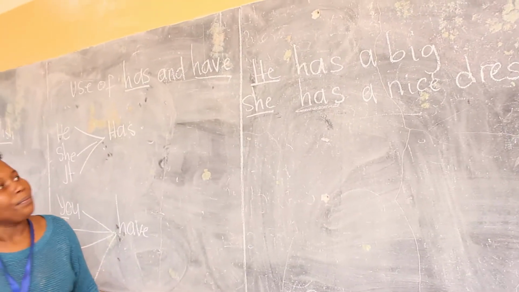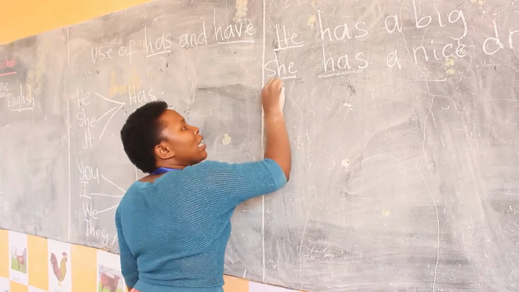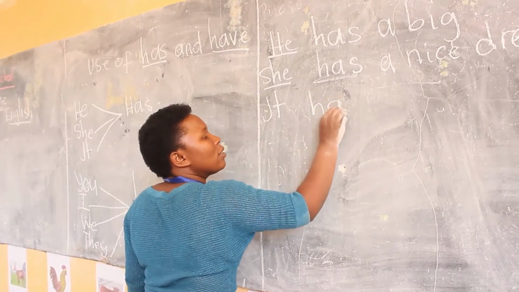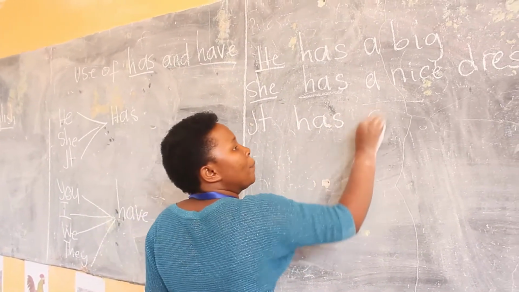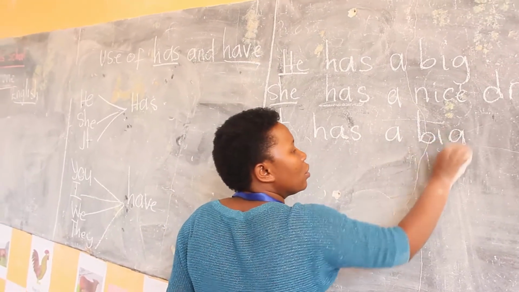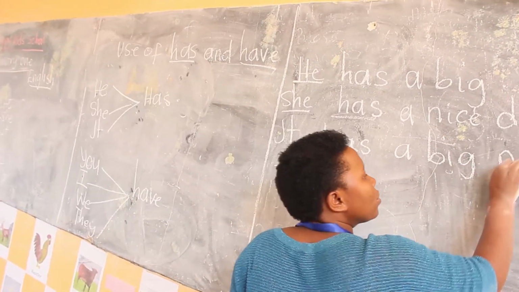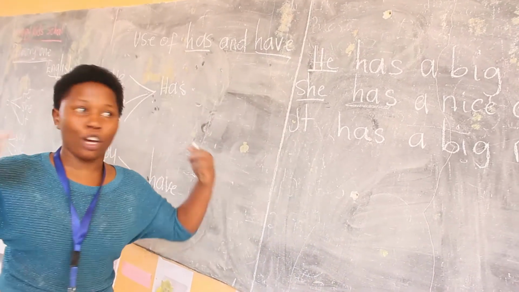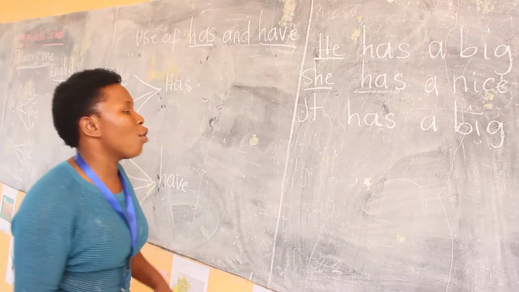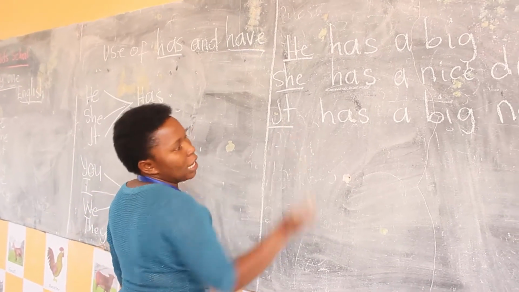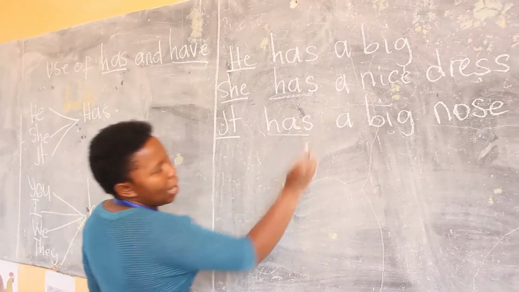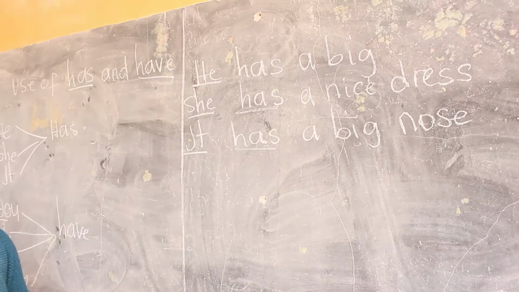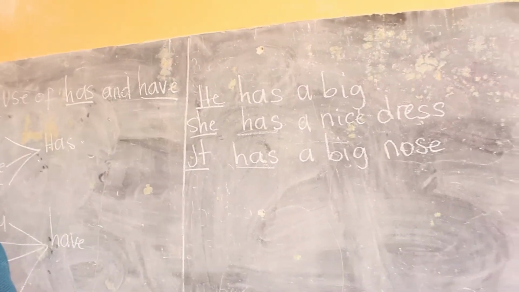Are we together? Okay. You can say it has a big nose. It has a big nose. You see, we have it, that's why we are putting has. Are we together? Okay, good.